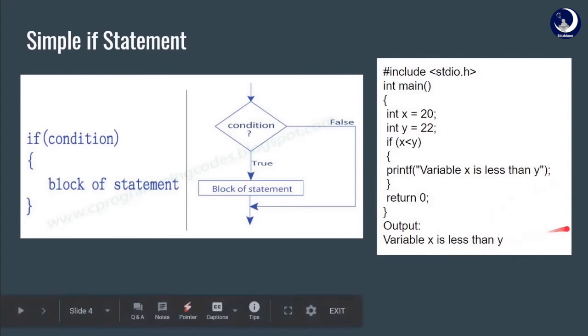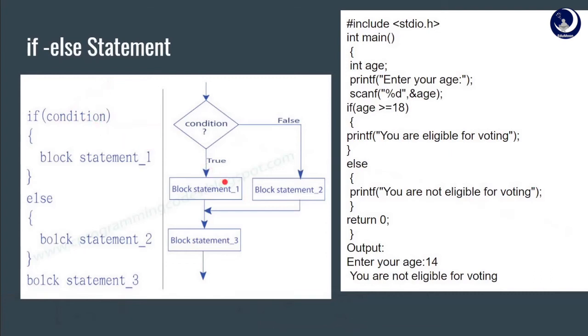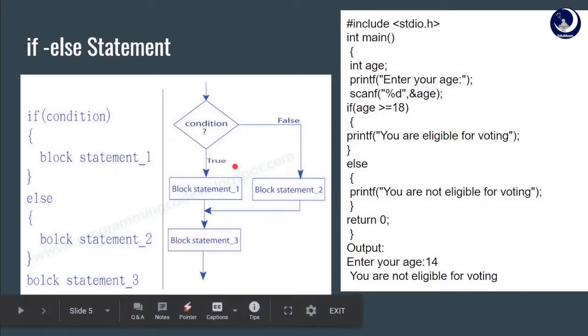Followed by the simple if statement, we have the if-else statement. In the if-else statement, if a condition is true, the block statement 1 will be executed. Else, that is if the condition fails, we have the block statement 2 executed. And after the if-else statements, we have the rest of the program, which is denoted as block statement 3.